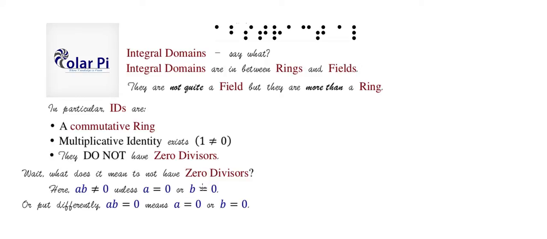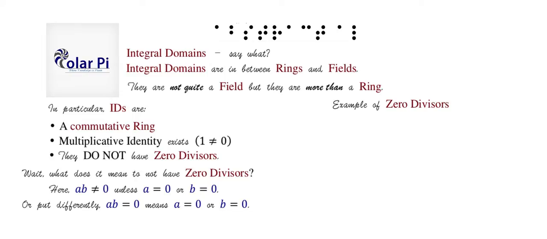So you'll see an example, but having 0 divisors means that you take elements that are non-zero and then you multiply them and get 0. You're like, what? That could happen? Yes. I'll demonstrate with an example. So examples of 0 divisors.